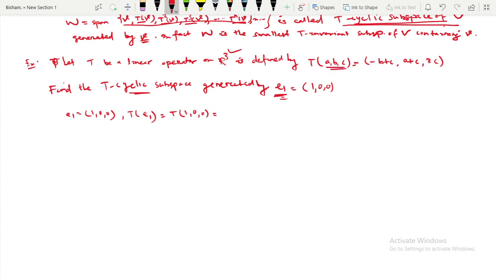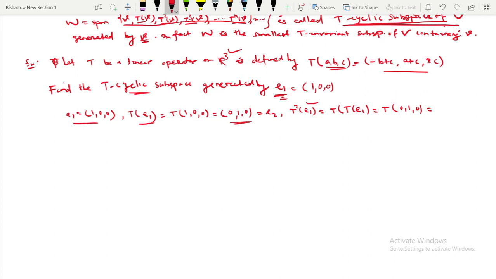T of (a, b, c) is this one, so T of (1, 0, 0) will be (0, 1, 0). This is nothing but your e2. Similarly, e1 is this one, T of e1 is this one. Then T square e1 means T of T e1, and T of e1 is known to you: this is (0, 1, 0).